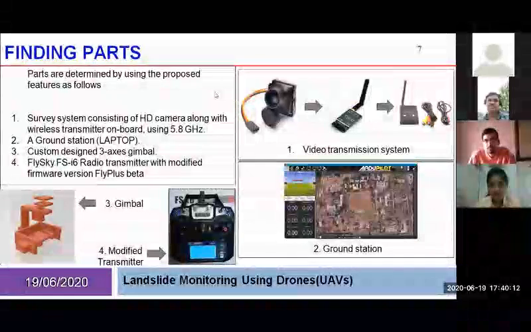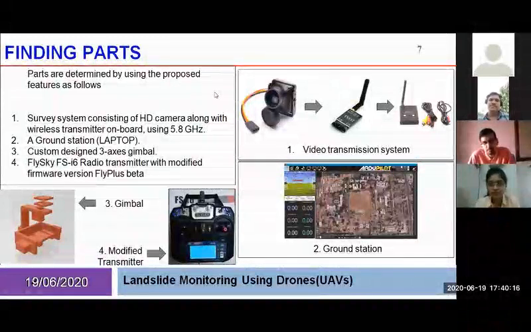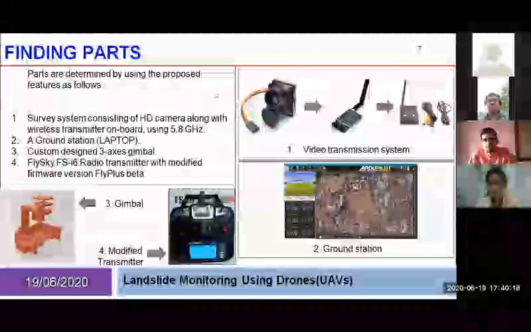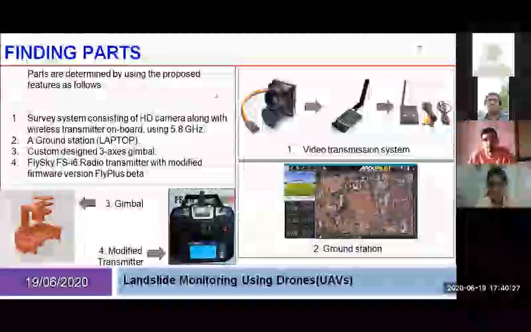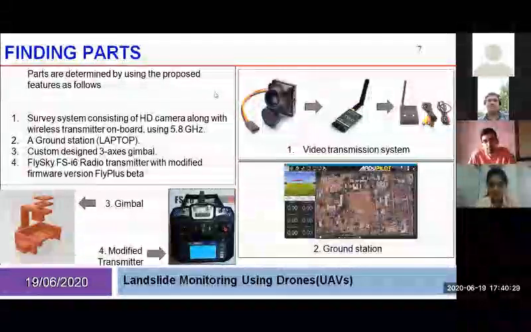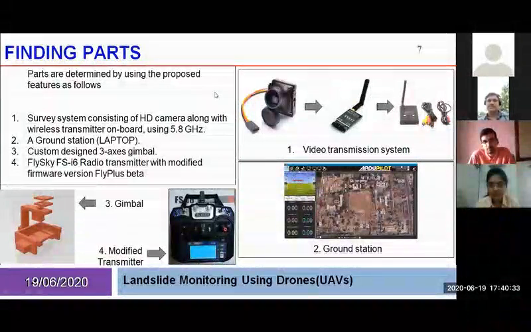The channel selection is also to be thought of, as it also has 48 channels. So when the transmitter and receiver are on the same channel, the analog video is transmitted from the camera to the RS832 receiver module wirelessly.